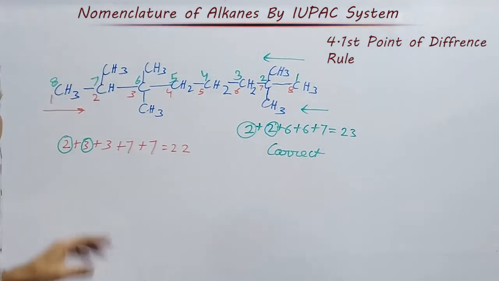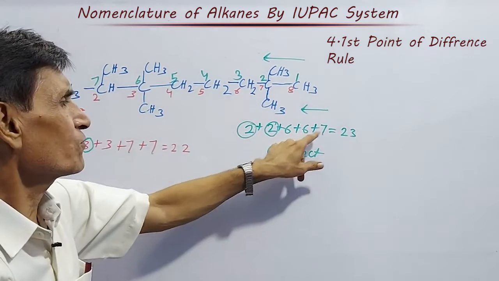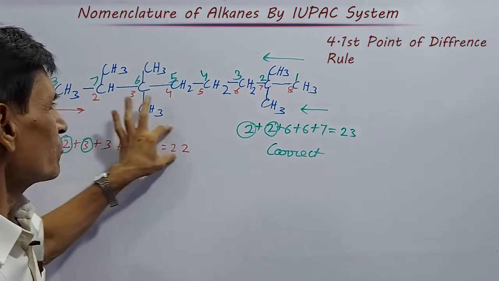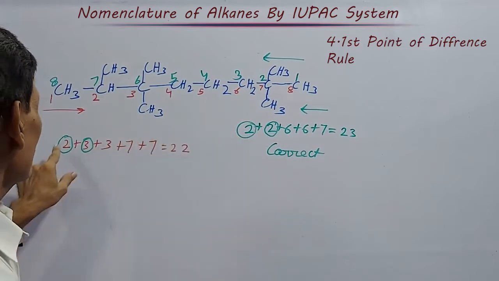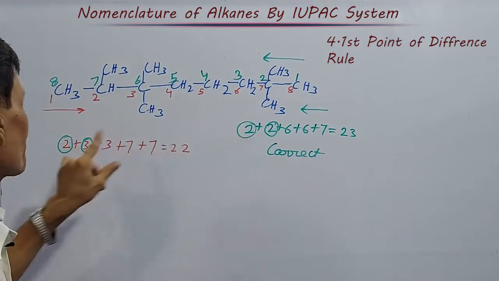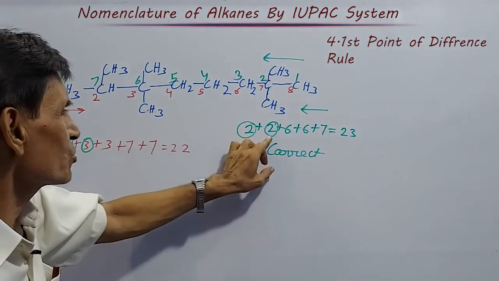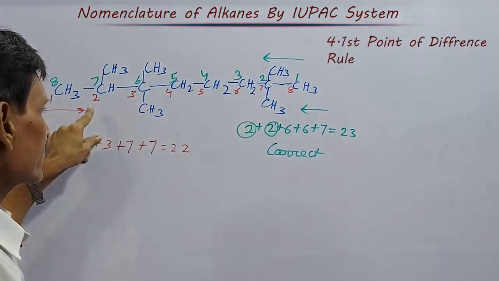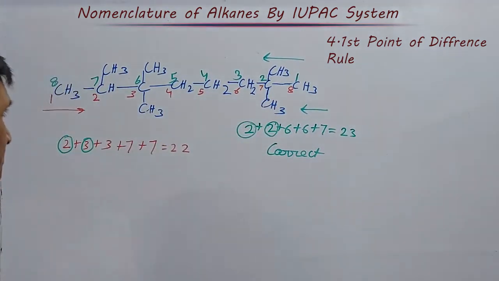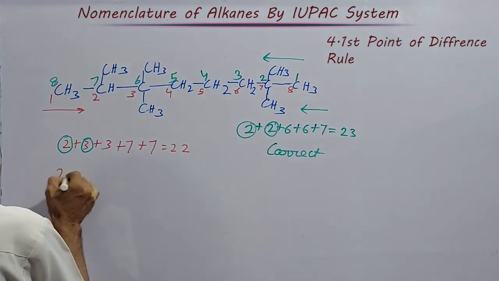Number of terms 1, 2, 3, 4, 5, 1, 2, 3, 4, 5 same, but the set of locants are different. The first position is tying here. At the second position it is having a lower number in the first point of difference, 2 is smaller than 3, hence we should prefer this direction. Then its name, now we can write the name, 2, 2,